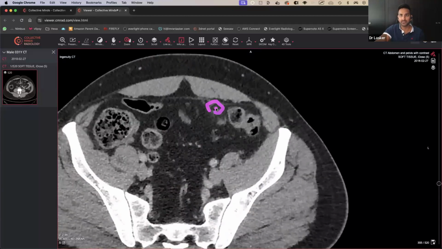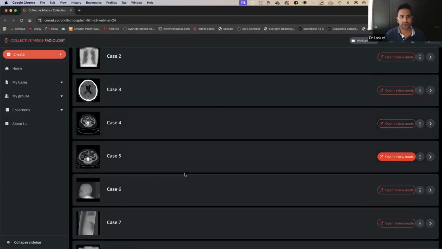You can see how it's circular with a hyperdense center as well. And so that's how you work your way towards figuring out what this person's cause of pain is. Okay, so good. Yeah, that's really good. Well done. So let's go to this one.